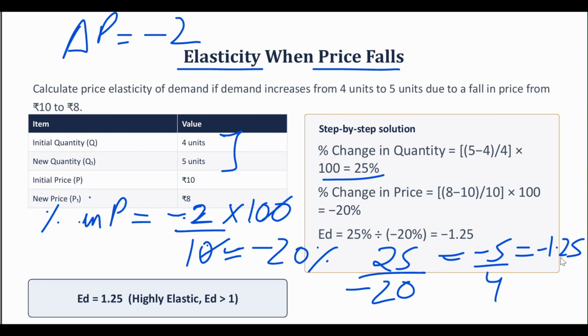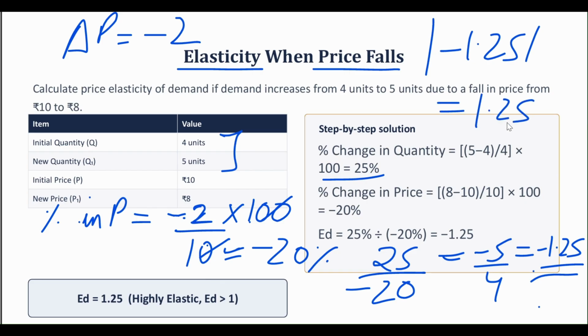Okay. So when we are calculating the elasticity, we consider the absolute value of the elasticity of demand. The absolute value of minus 1.25 is 1.25, right? So the demand is highly elastic. We are going to see different kinds of elasticity of demand as well. The demand is highly elastic here because ED comes out to be greater than 1.